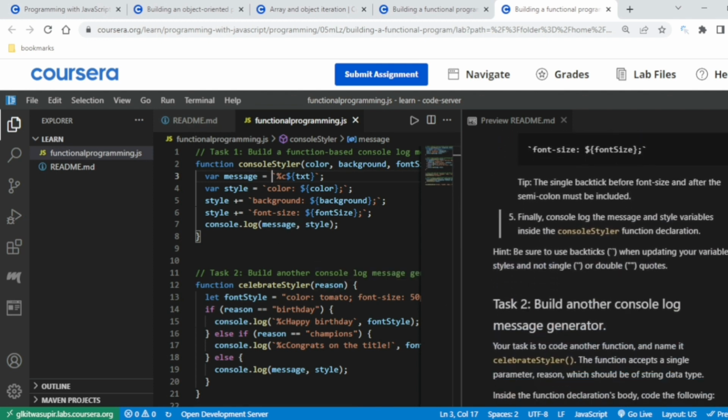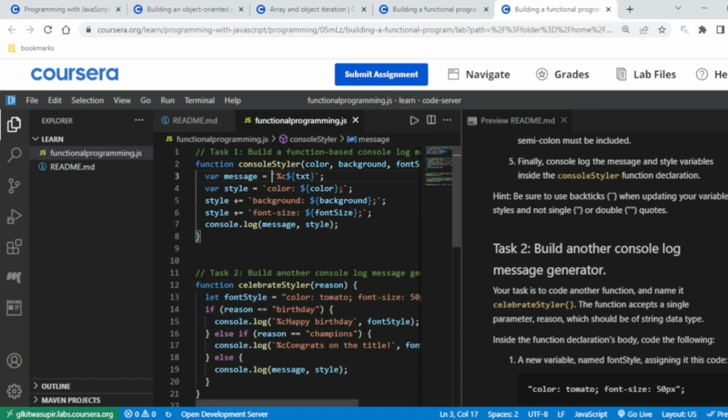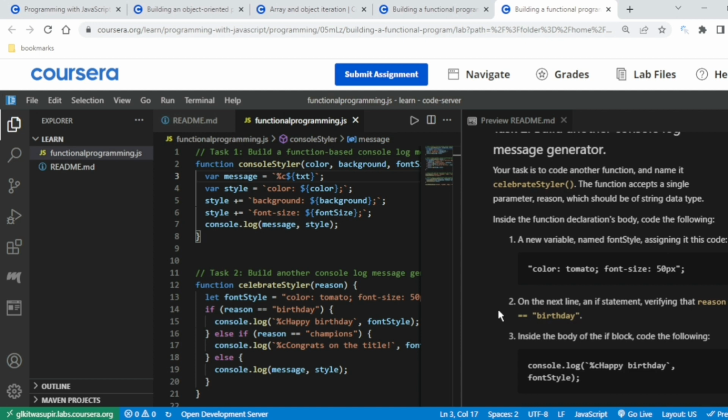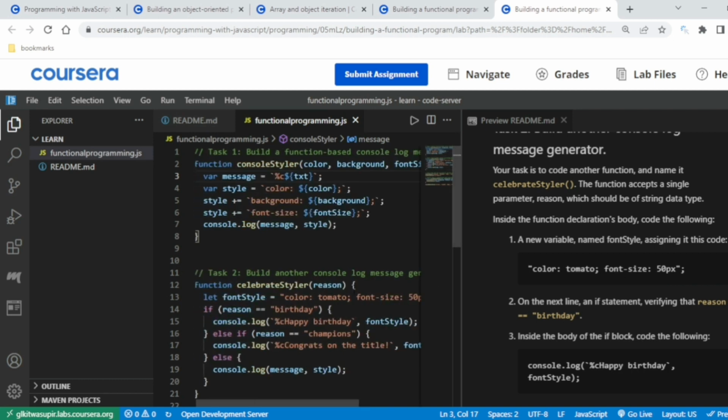Then part 2 was to build another console log message generator. Everything is written over here. You just have to read that the color is tomato, the font size is 50 pixels, and I have done the same thing.